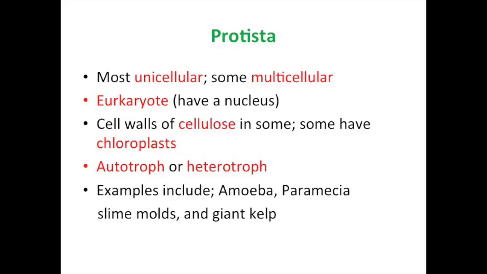Kingdom Protista, the first kingdom within the domain eukarya, are mostly unicellular, but some can be multicellular like seaweeds. They're eukaryotic and they have a nucleus. Some have cell walls of cellulose and some have chloroplasts. They can be autotrophic or heterotrophic. So in a lot of ways, Kingdom Protista is sort of a catch-all kingdom. As long as they have a nucleus and they're unicellular, they're most likely going to be classified as a protist. Some examples include the amoeba, paramecium, slime molds, and giant kelp, as well as other seaweeds and algae.